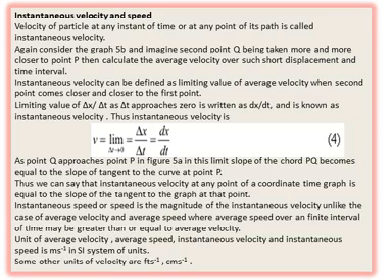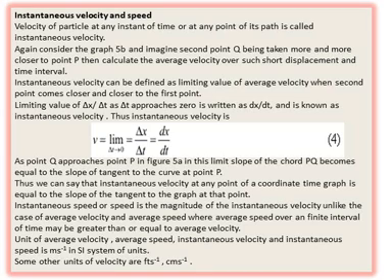So consider the graph, and imagine the situation that the second point Q lies very near to the point P, and then calculate the average velocity over such a short displacement and time interval. Instantaneous velocity also may be defined as the limiting value of average velocity when the second point becomes very close to the first one.